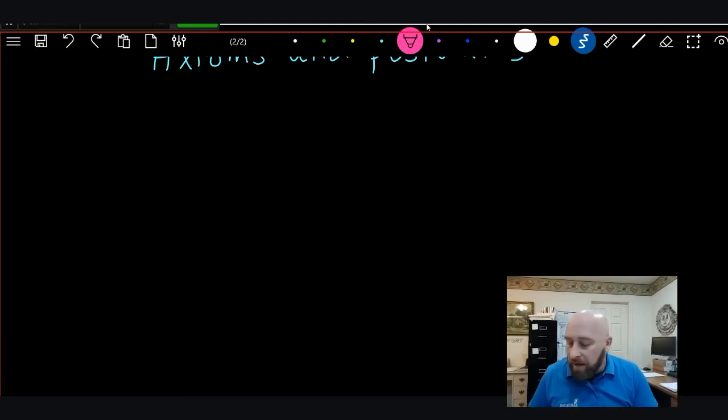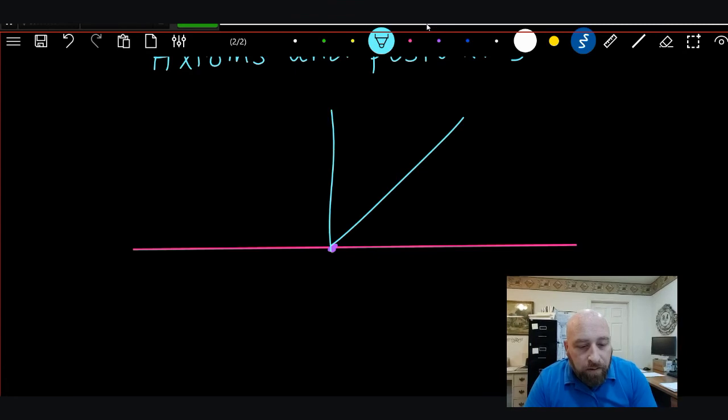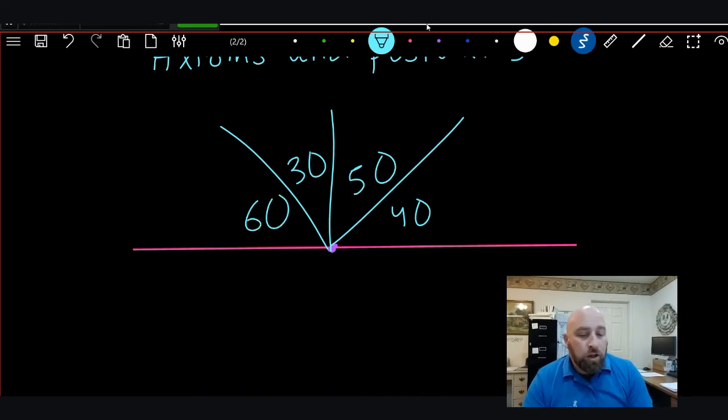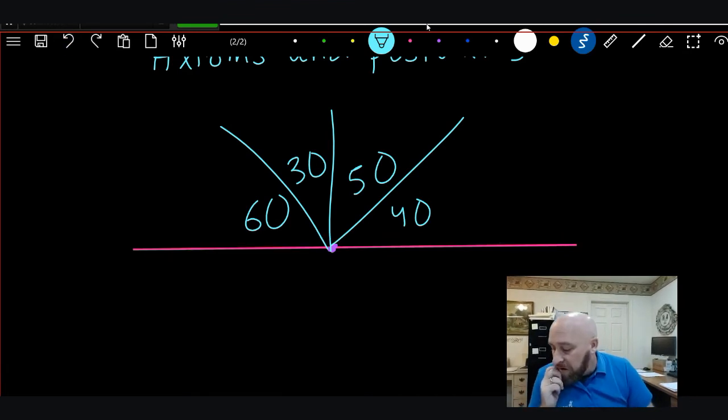So if you have multiple angles on the line, and you add them all up, whatever this is, 40, 50, 30, 60, it's always going to equal 180. It has to equal 180 because that's a straight line over here. It's a straight angle.